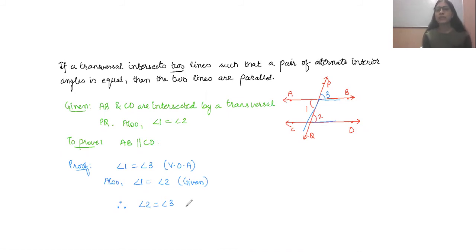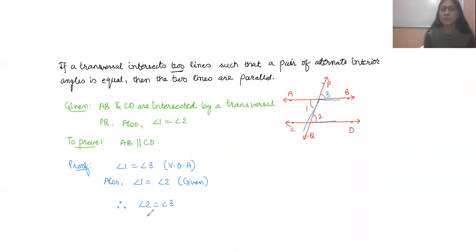So we have a result that is the corresponding angles axiom. I have mentioned its proof as well, meaning we have discussed the corresponding angles axiom in our previous videos, so you can watch those videos. I'll provide the link in the description box. So here we will use that result, that if a pair of corresponding angles are equal, then your lines will be parallel.